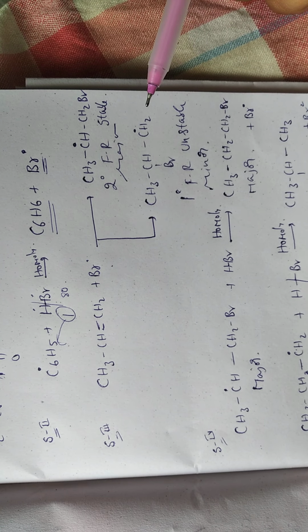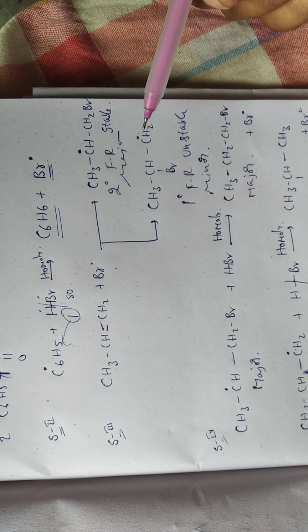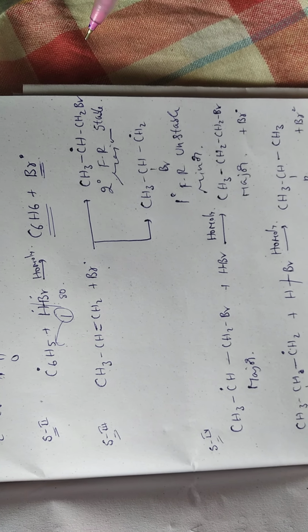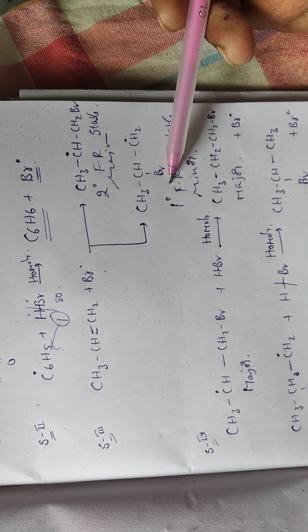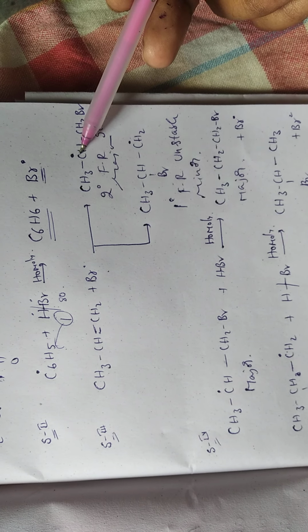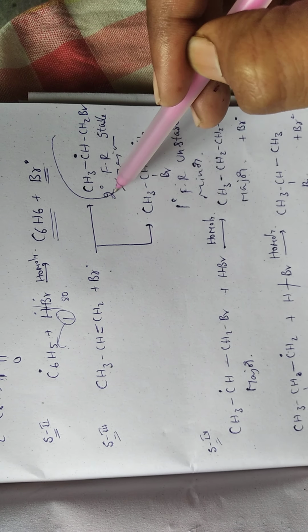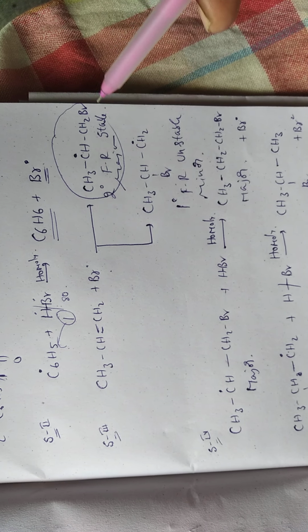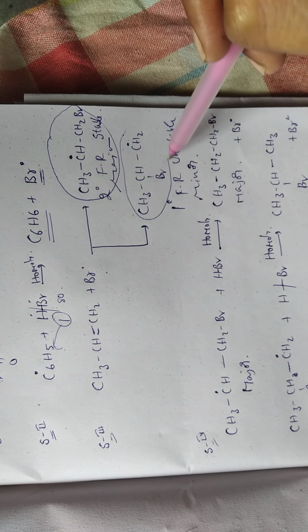Its stability is also explained by hyperconjugation. The secondary free radical is more stable than the primary free radical, and more stable means predominant amount. So the secondary free radical is the major product formed and the primary free radical is the minor product.